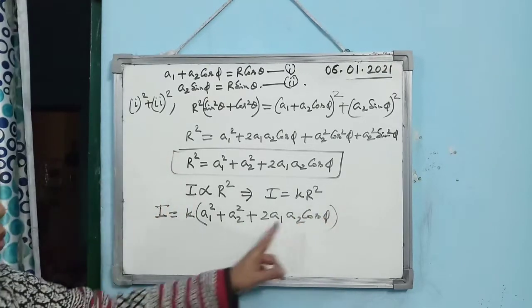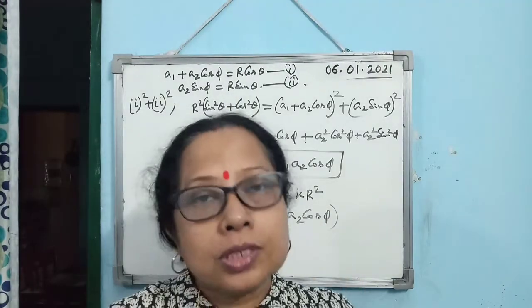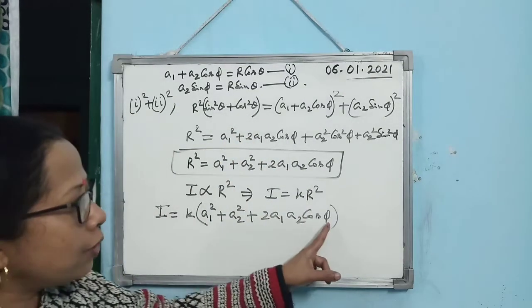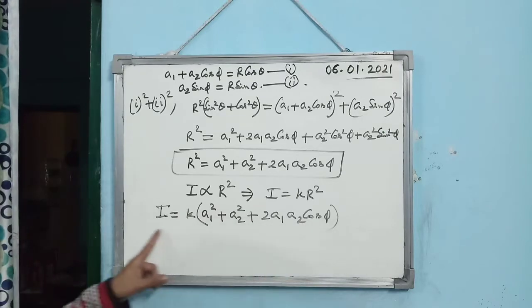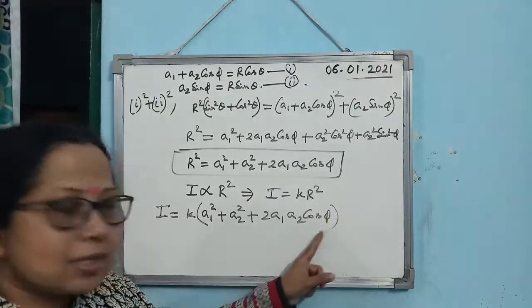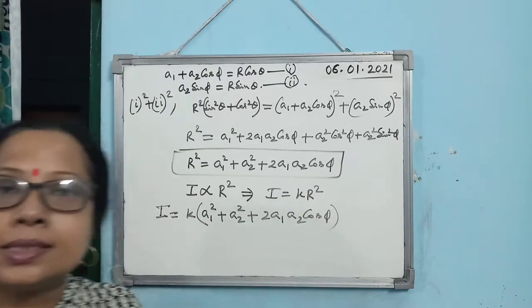As we know, the value of cos phi varies from a minimum of minus 1 to a maximum of plus 1, isn't it? As cos phi changes, the intensity at every point will not be the same. So intensity will be maximum when cos phi is maximum, and minimum when cos phi is minimum.